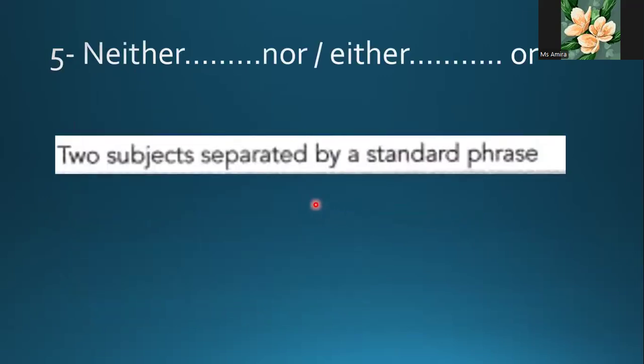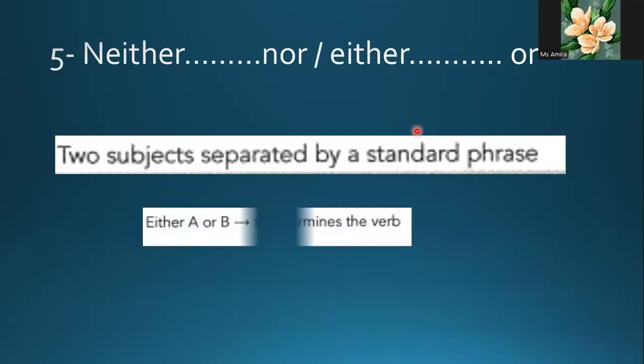What if we have neither nor or either or? We have here two subjects, neither Ahmed nor Mona, either Ahmed or Mona, for example. So here we have two subjects, separated by a standard phrase. So here the verb follows the second one. The second one determines the verb.